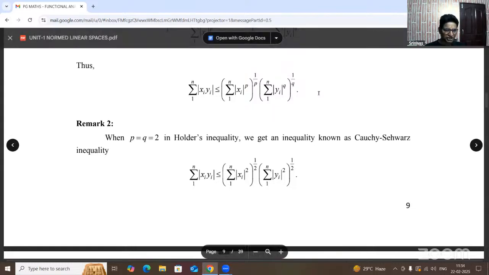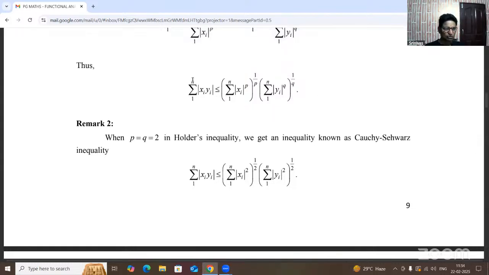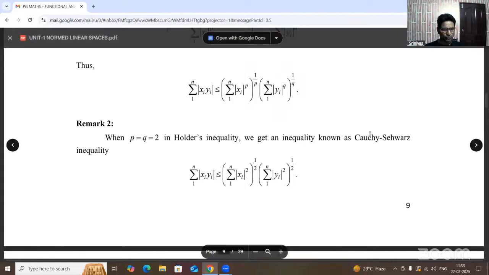So, one of the applications: what is the Hölder inequality? Summation mod xi yi is less than or equal to summation mod xi whole power p and whole power 1 by p, summation mod yi whole power q and whole power 1 by q. One of the results, you have to refer to this one. After the substitution, we are taking the value 2 for p and q in the Hölder inequality. So we are getting the Cauchy-Schwarz inequality.